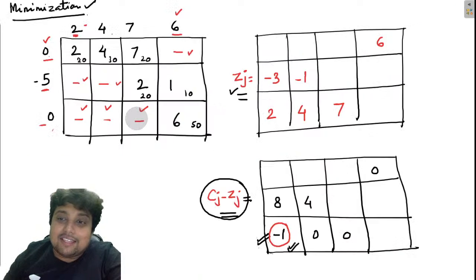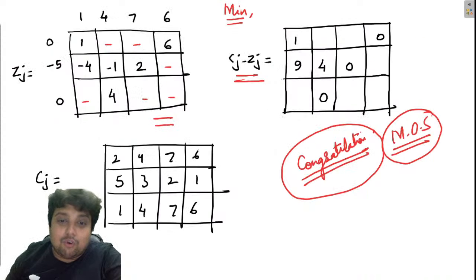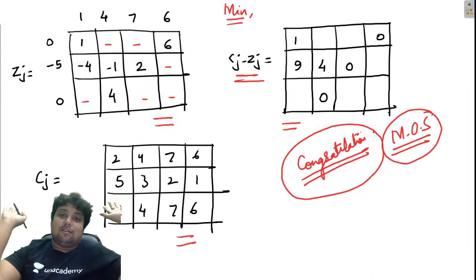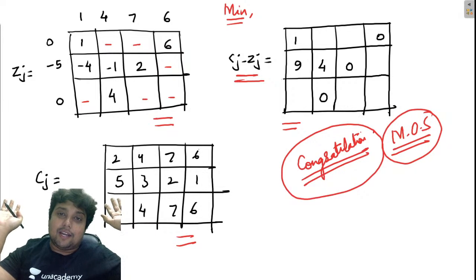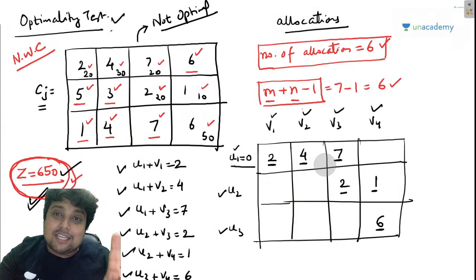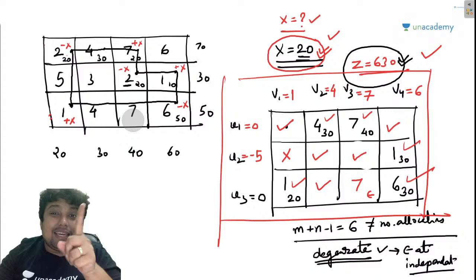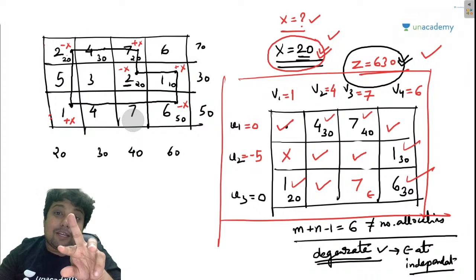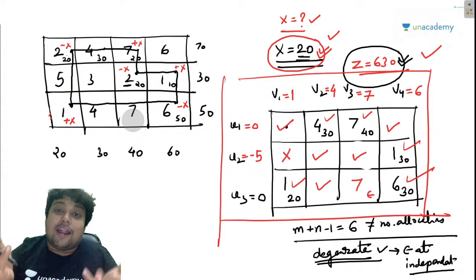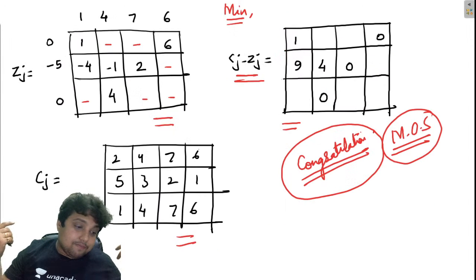If we would have taken 630 initially from this position, just by having 3 matrix without doing anything, complete optimality test would have been done. But in order to explain this to you guys, I have taken 650, then I have reached 630, then the degeneracy case was there. So loop formation, no loop formation, everything I had to explain with an example, and then we have reached the conclusion.